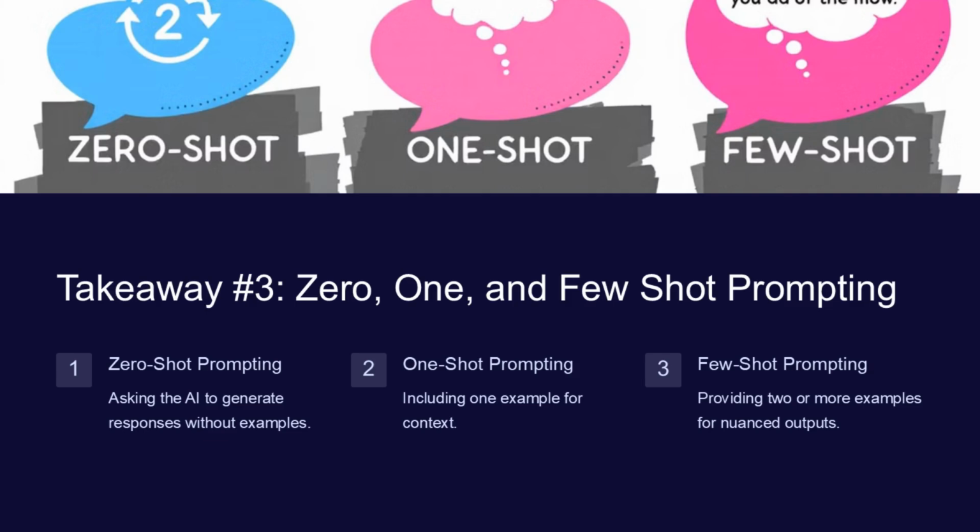Prompting refers to providing examples to an AI model. Zero-shot prompting: asking the AI to generate responses without examples. One-shot prompting: including one example for context. Few-shot prompting: providing two or more examples for nuanced outputs. The more relevant examples you provide, the better the AI's response quality. For instance, crafting personalized messages or designing creative content benefits greatly from this technique.